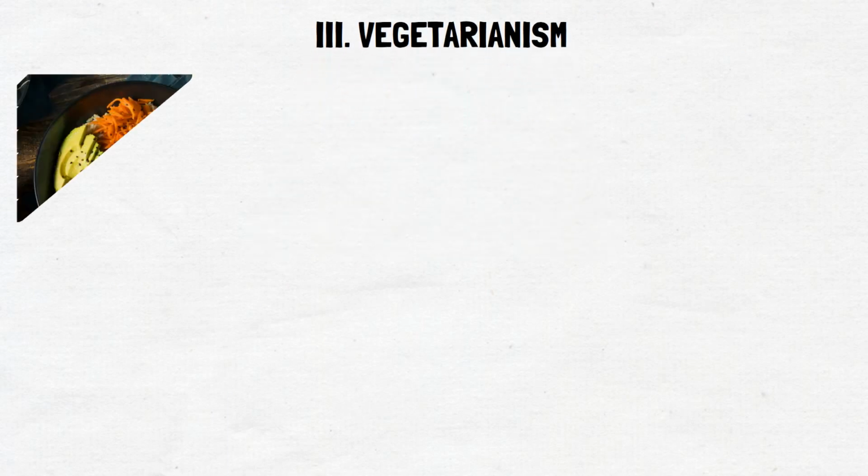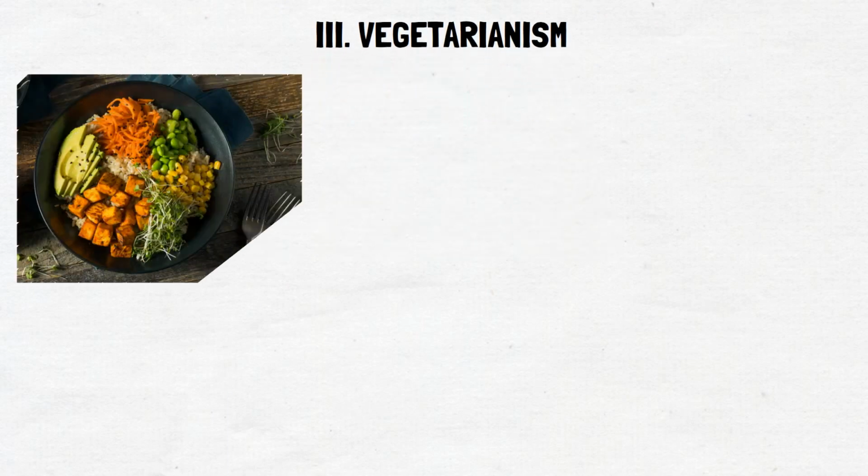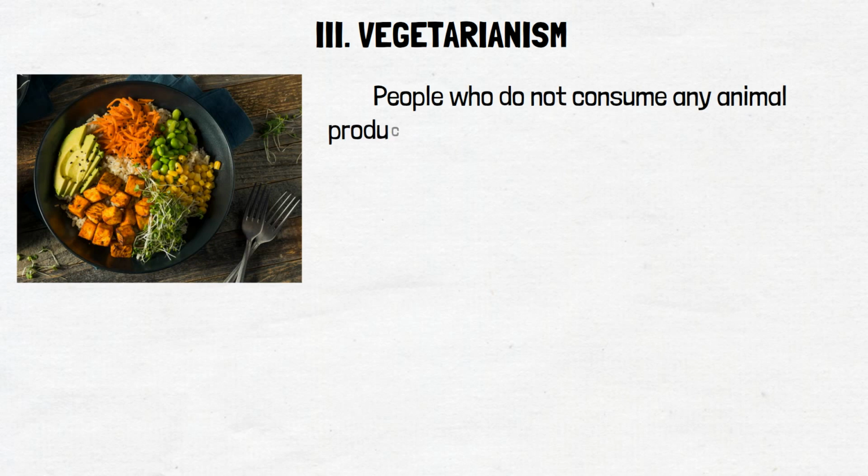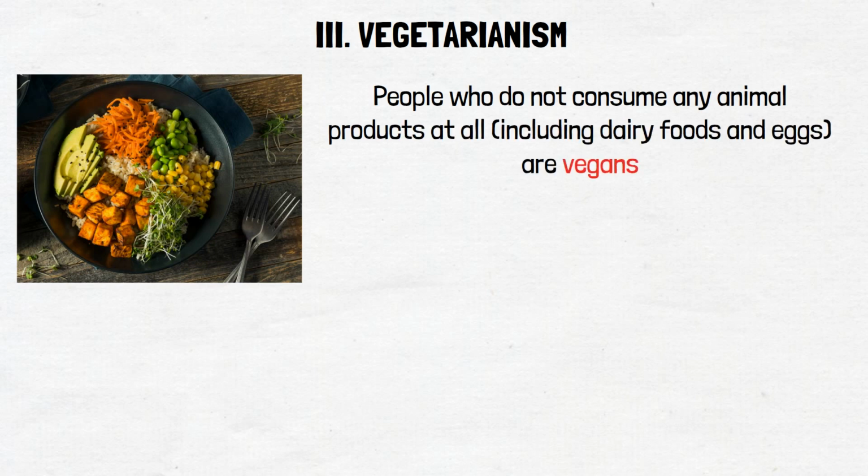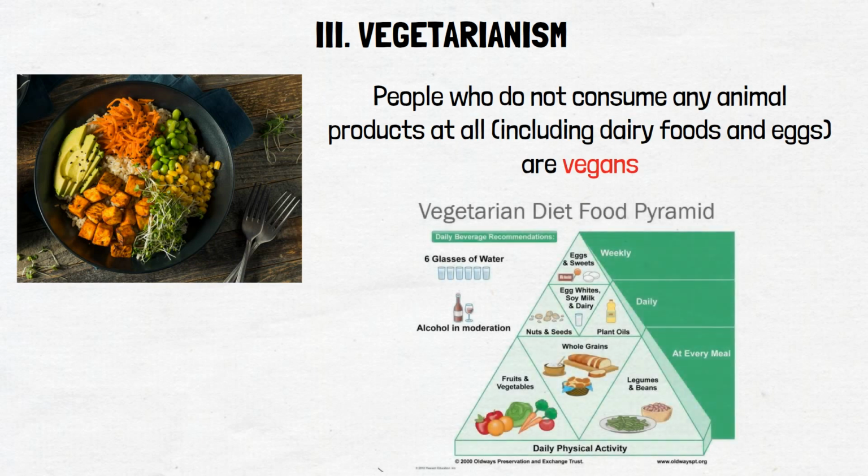Vegetarianism. Vegetarianism is the practice of abstaining from the consumption of meat, poultry, and seafood, and can be a healthy and environmentally conscious dietary choice. People who do not consume any animal products at all, including dairy foods and eggs, are vegans. There are several challenges that individuals who choose to follow a vegetarian/vegan diet may face.